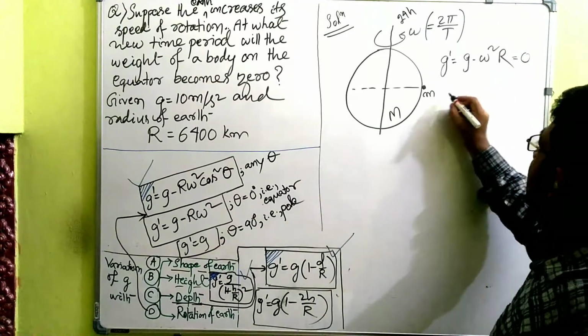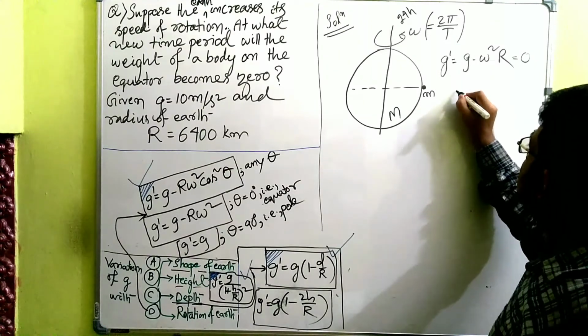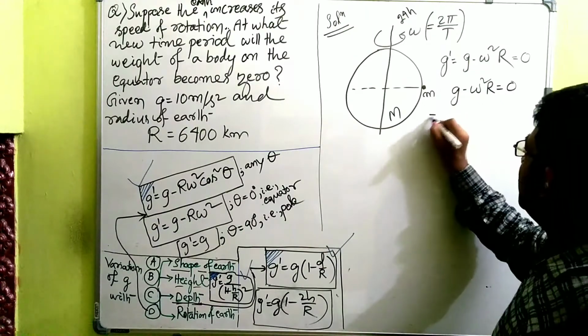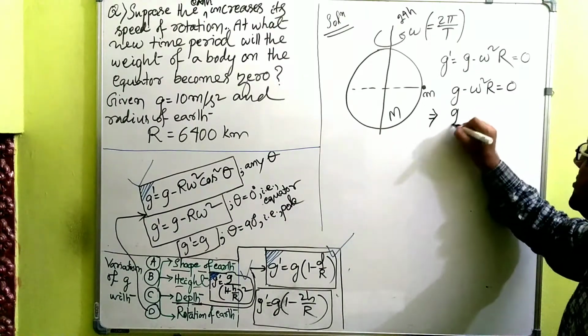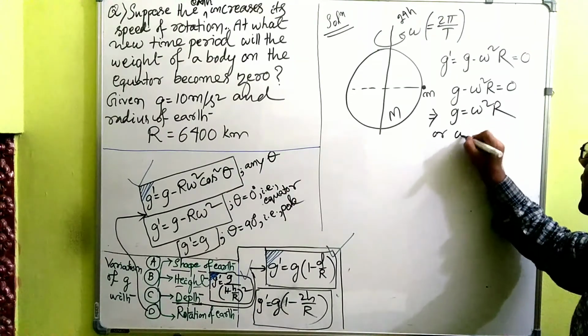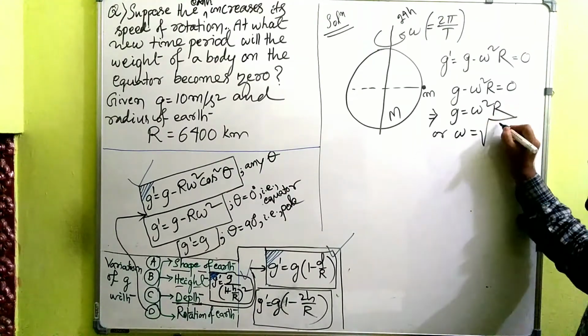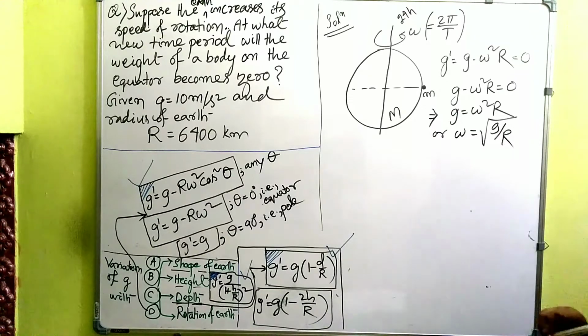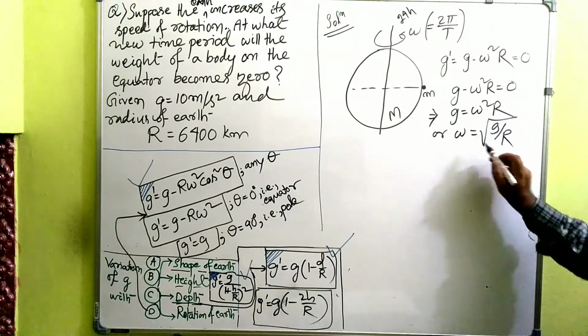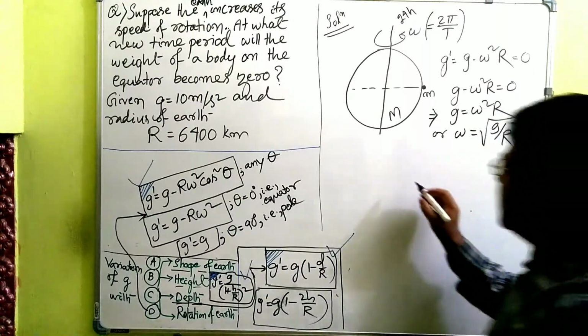Now g minus omega square r is equal to 0, or g is equal to omega square r. Omega square is equal to g by r, so omega is equal to root under g by r. Yes or no?